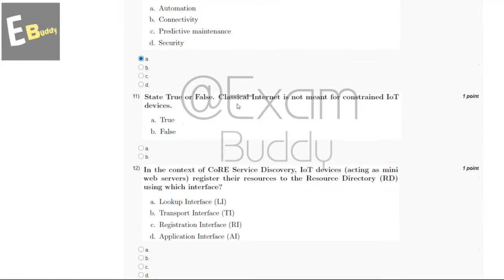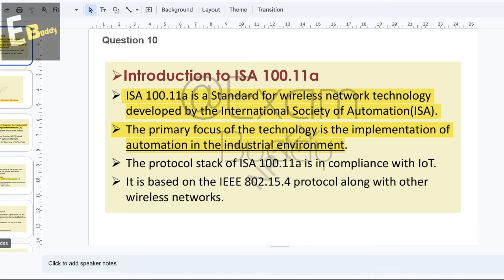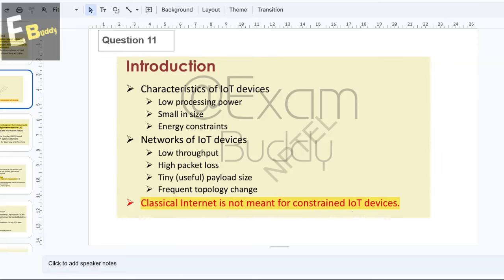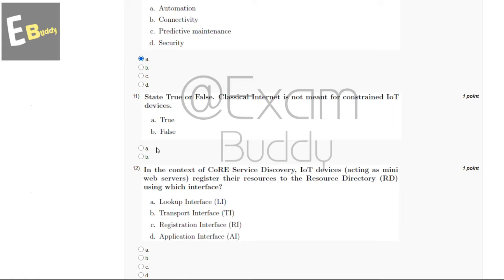And now let's go to our question number 11. State true or false. Classical internet is not meant for constrained IoT devices. True or false. So let's check the explanation. So explanation says classical internet is not meant for constrained IoT devices. So the answer of our 11th question is true.